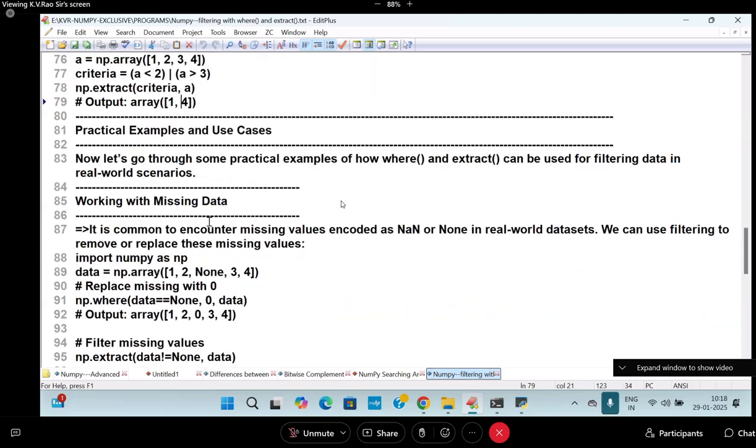Come to the point of it: practical examples and use cases.